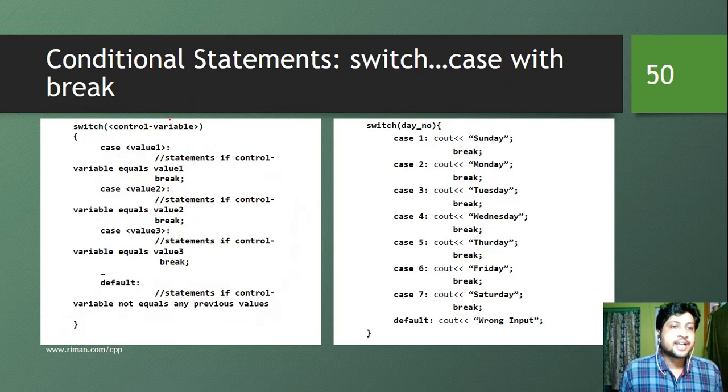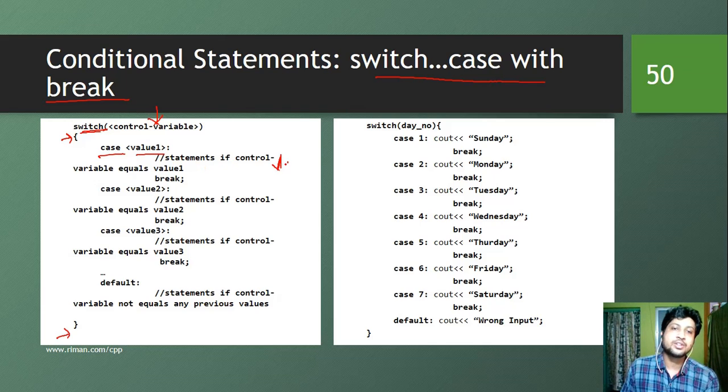So this is the new syntax, switch case with the break statement. What is happening here? Same as before, we have the switch keyword, the start, the end, and that control variable. Now we also have case and value. After writing all the statements that are going to be executed if the control variable is equal to value 1, we have put a break statement.